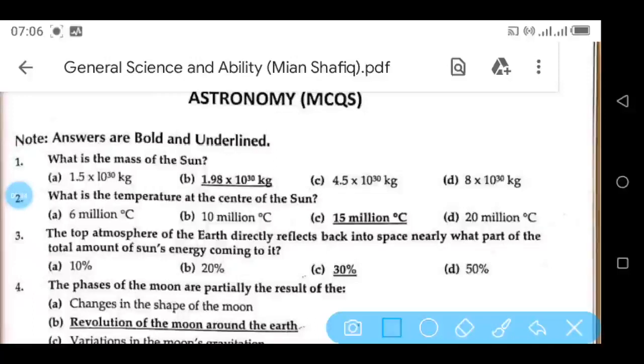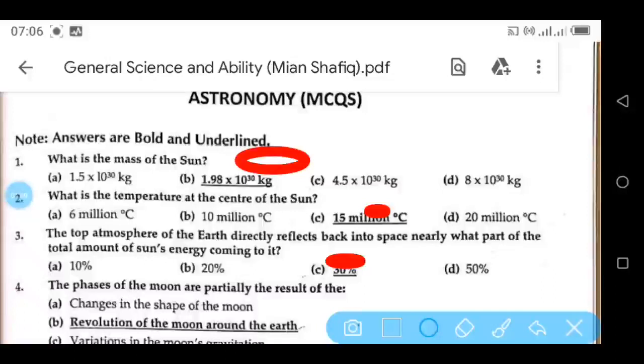What is the mass of the sun? 1.98 into 10 raised to power 30 kg. What is the temperature at the center of the sun? 15 million degree centigrade. The top atmosphere of the earth directly reflects back into space nearly what part of the total amount of sun's energy coming to it? 30%.